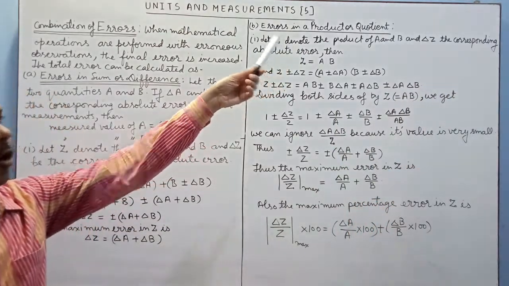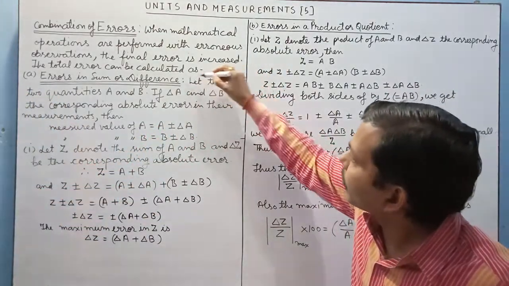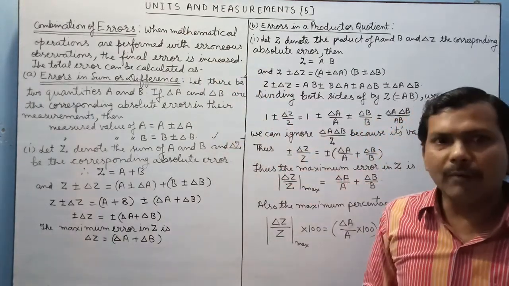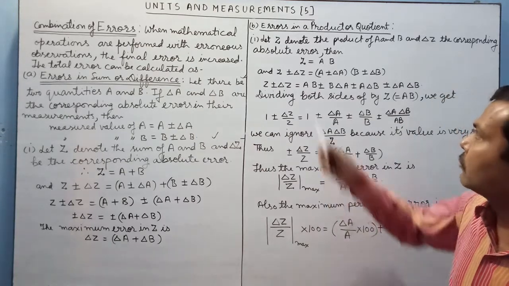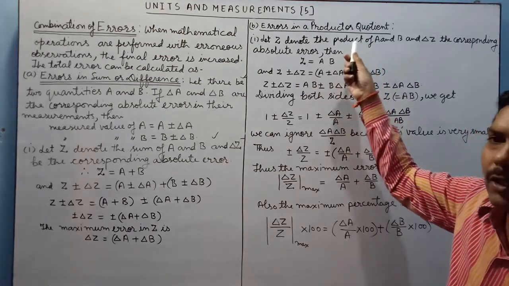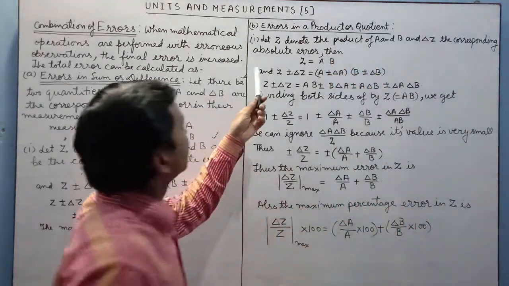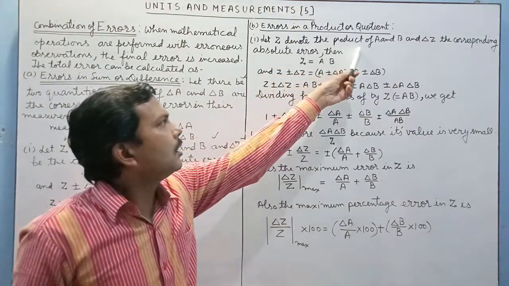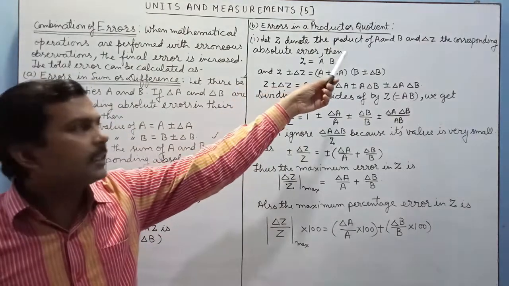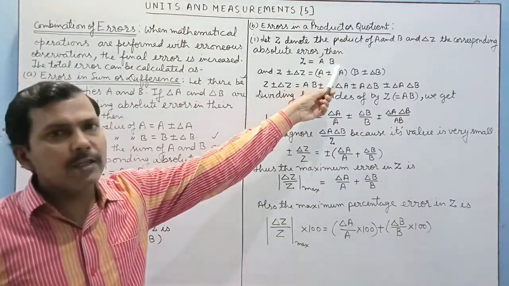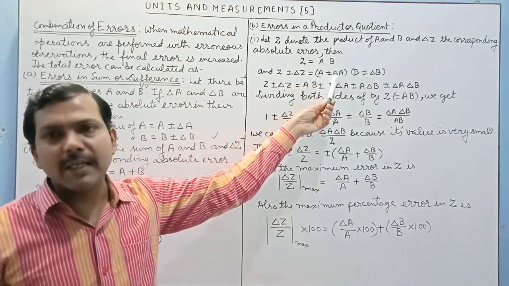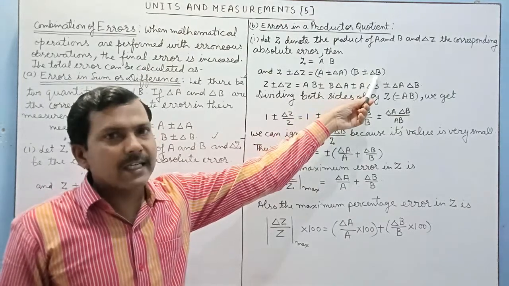Errors in product or quotient. So from here to here we will have to write the same thing. After that, first we will consider error in product and then error in quotient. So first case, let Z denote the product of A and B and delta Z the corresponding absolute error. In that case, Z is equal to A into B and Z plus minus delta Z is equal to A plus minus delta A into B plus minus delta B.